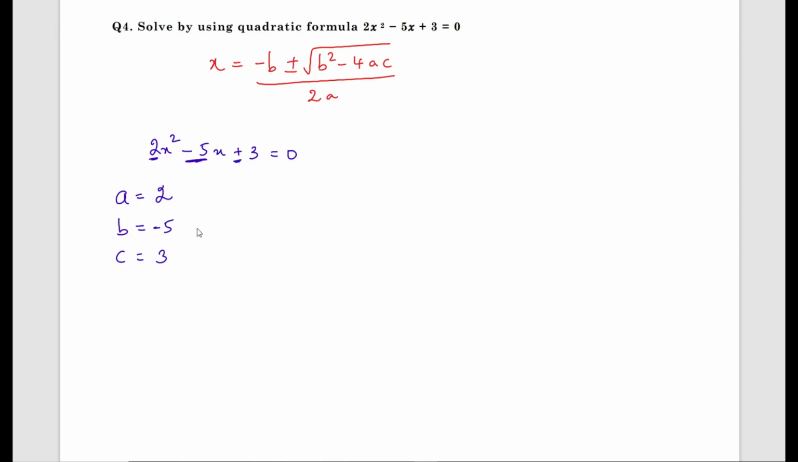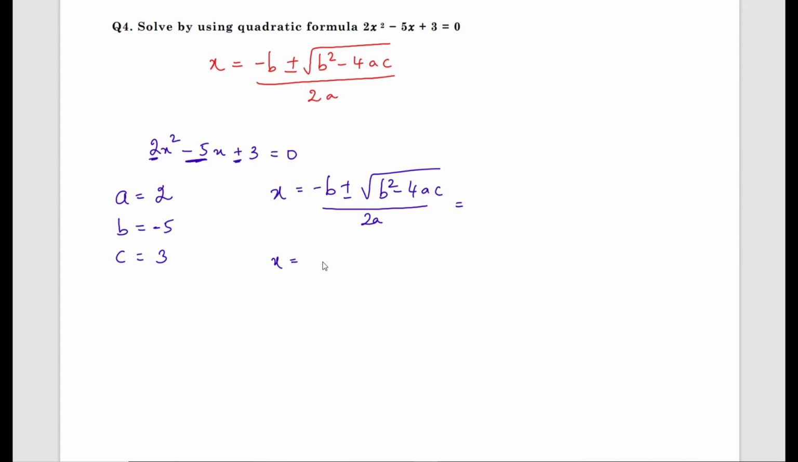Now substitute all these coefficient values in the quadratic formula. What is the quadratic formula? I am writing it again so that it is practice for you. x equals minus b plus or minus root b square minus 4ac by 2a.